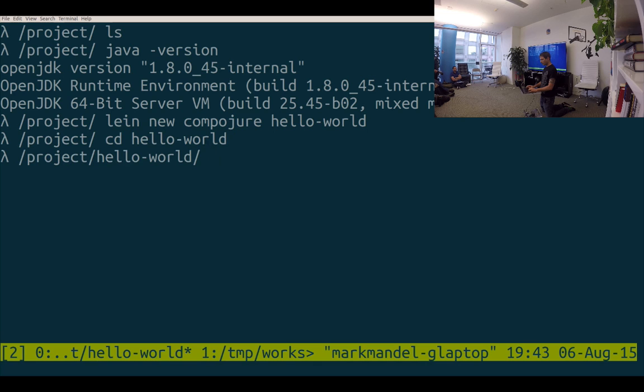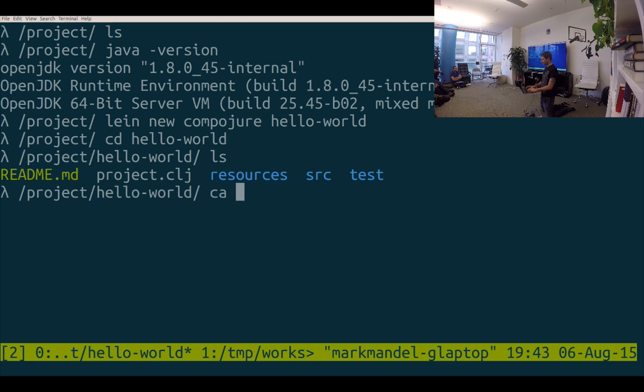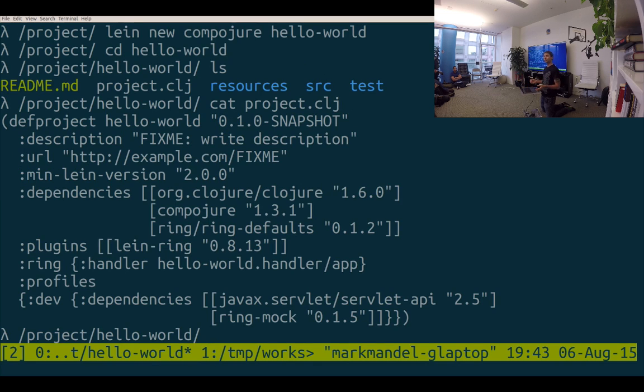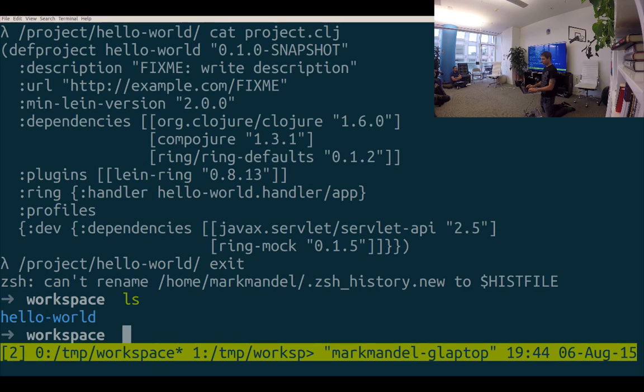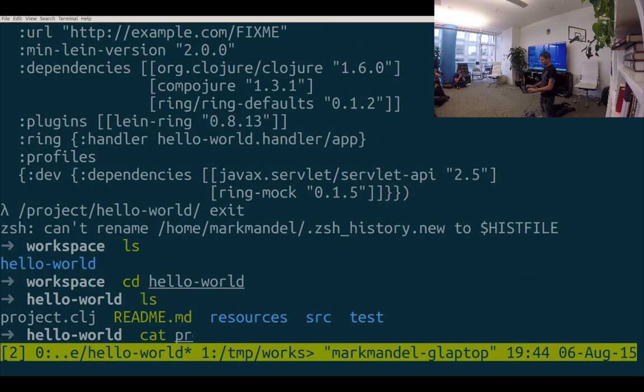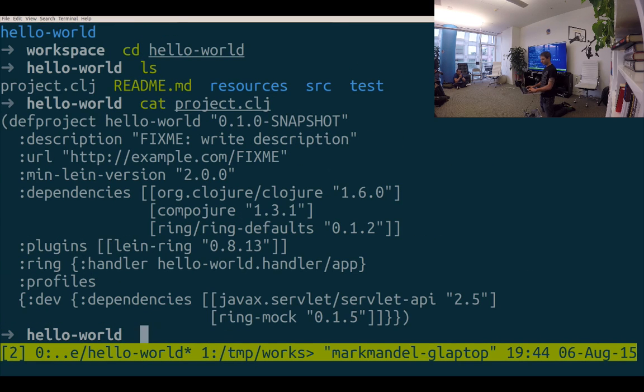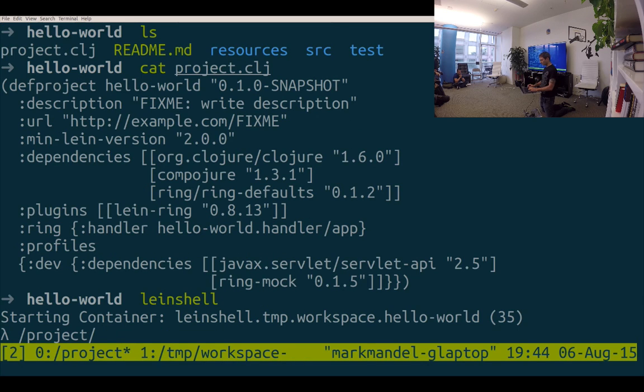If I have a look in hello-world, I can see I have files. I look in my project. I have stuff. OK, so very easily, very quickly, I've got up and running. If I come out of here, come back to my host, I want to have a look. There's my hello-world. So I've used some nice volume mapping inside Docker we'll talk about a little bit later. If I go in there, I have my project. Cool, my files are all there.